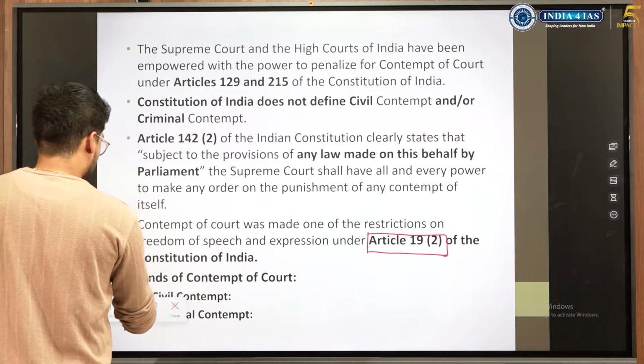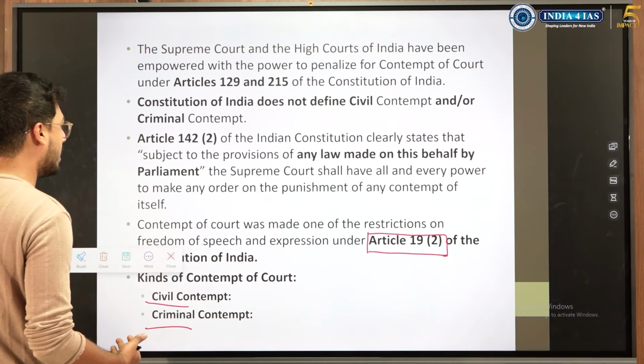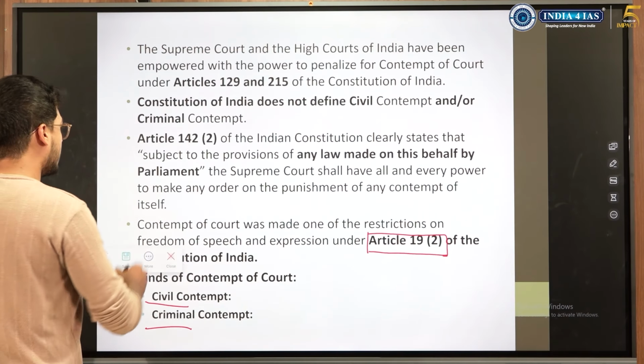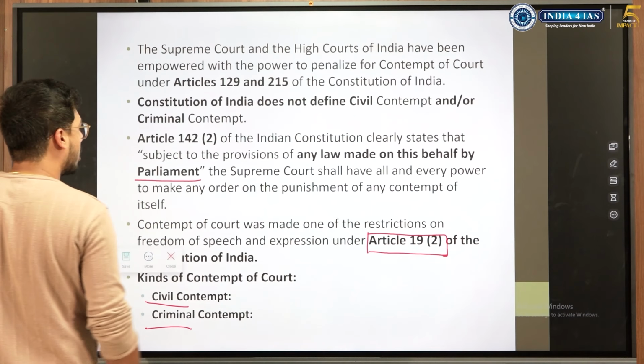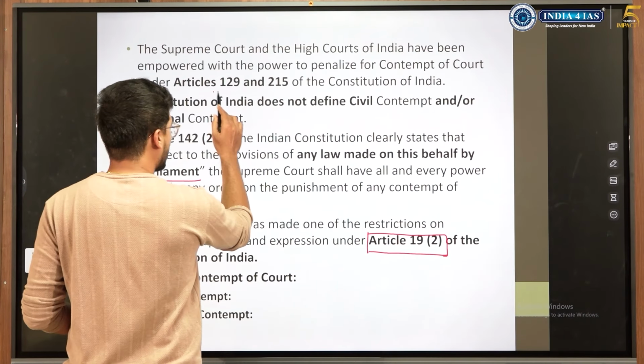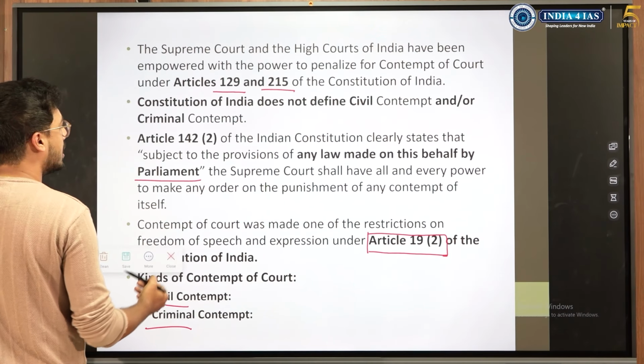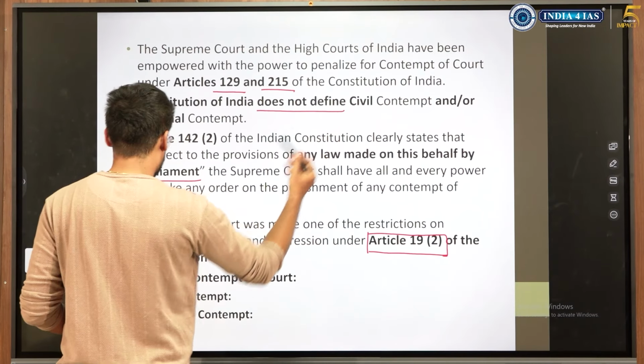So, contempt of court has kinds, civil and criminal, and Parliament is empowered to make the law, and this power has been given by the Constitution itself. And for contempt of court, Article 129 for Supreme Court and Article 215 for High Court. These are the basic things that we need to know, and also the Constitution does not define, it only mentions.